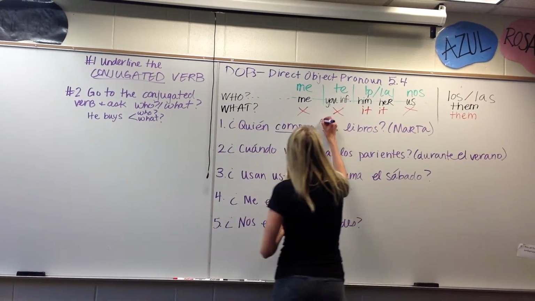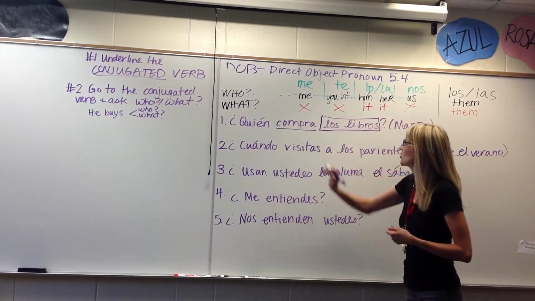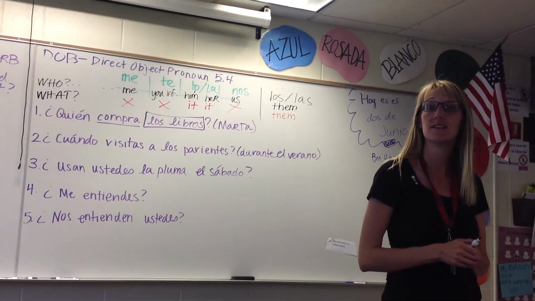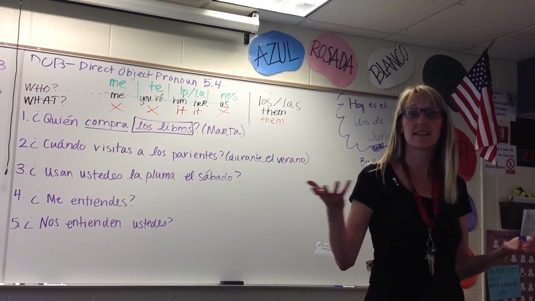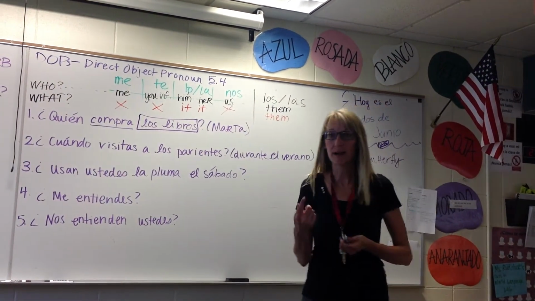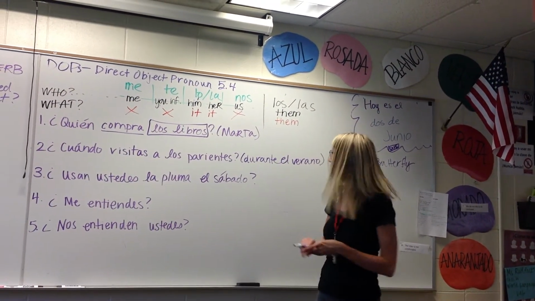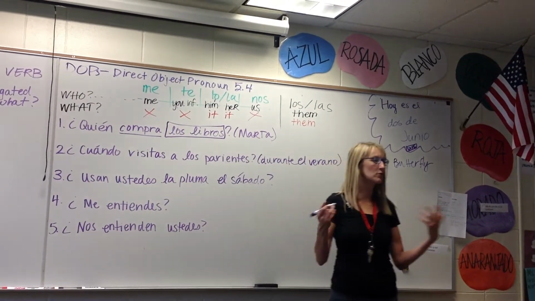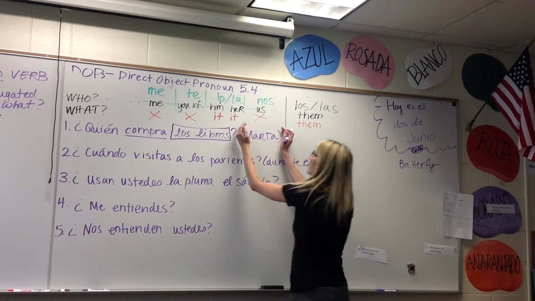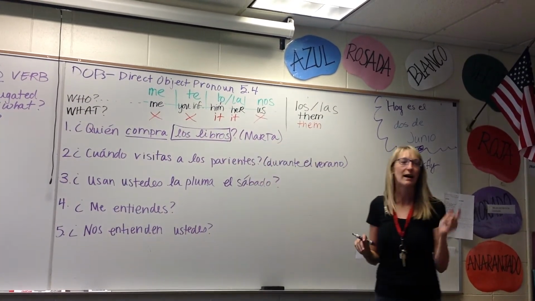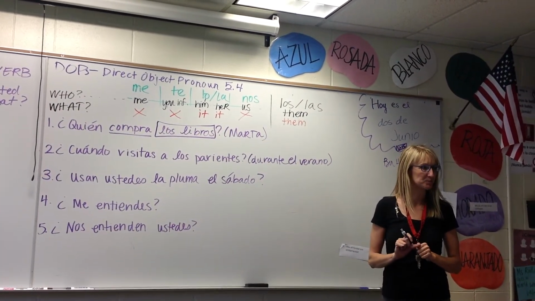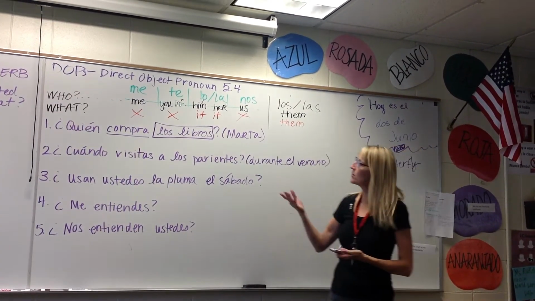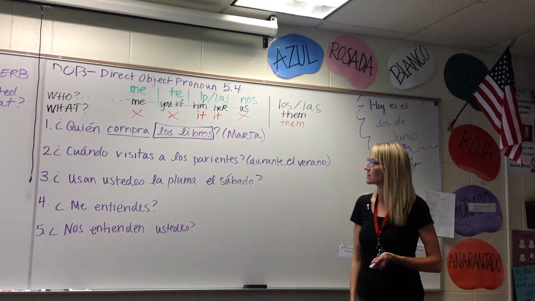I like it. And what question is the DOP going to answer, what would you say? What does Martha buy? What does he or she buy? Yeah, what does he or she buy? Now, you've already noticed that there's a little answer over here. What the book is going to do is give you a bunch of questions, and then it's going to load your answer. It's going to tell you how it wants you to answer. Okay? So, first of all, what would you replace los with?